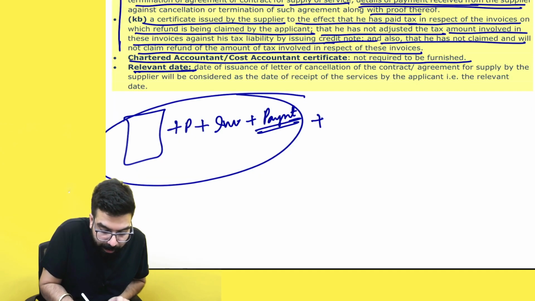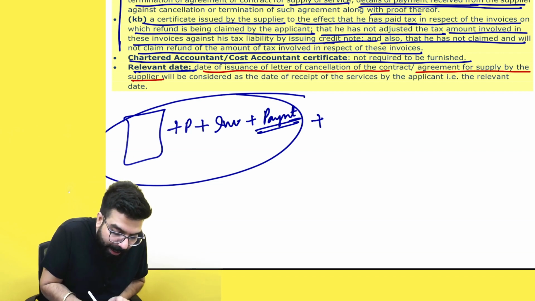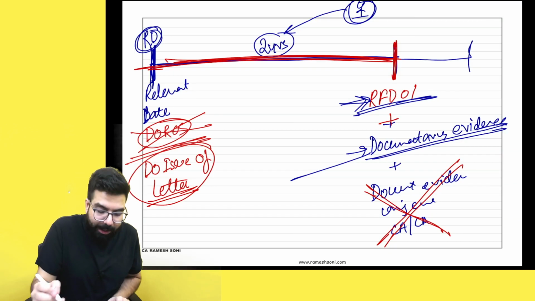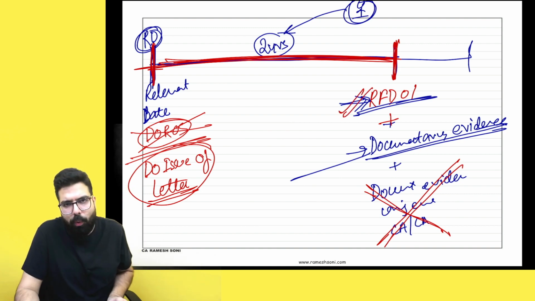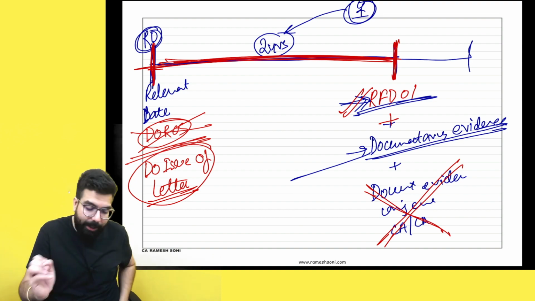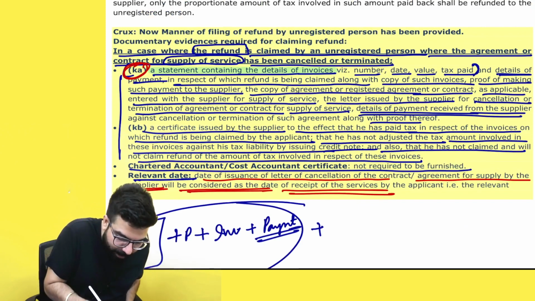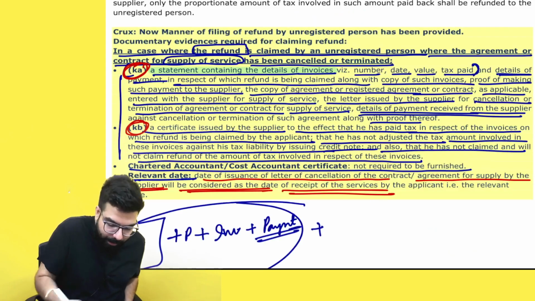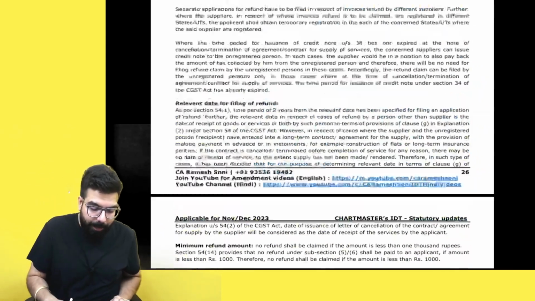I have written here: the date of issue of the letter of cancellation of the contract or agreement for the supply by the supplier will be considered as the date of receipt of service, and from that day you have to apply within 2 years. Sir, the refund application will go in GST RFD-01. How will I file the refund? For that I have to generate a temporary user ID. Along with that I have to give documentary evidence. Which are the documentary evidence? I have told you over here. And plus, sir, a CA certificate will not be required here. I have told you. That's all the points in the amendment in the chapter of refund.